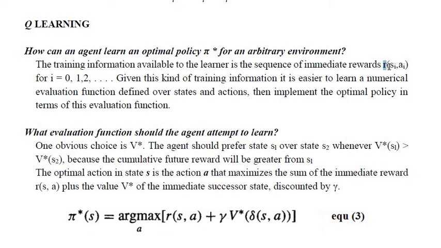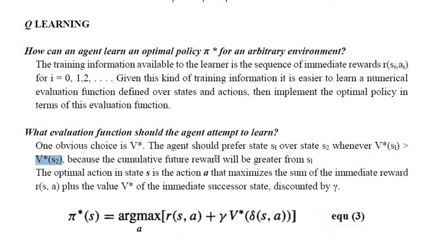The second question is, what evaluation function should the agent attempt to learn? The answer is, one obvious choice is V star. The agent should prefer the state S1 over the state S2 whenever V star of S1 is greater than V star of S2.